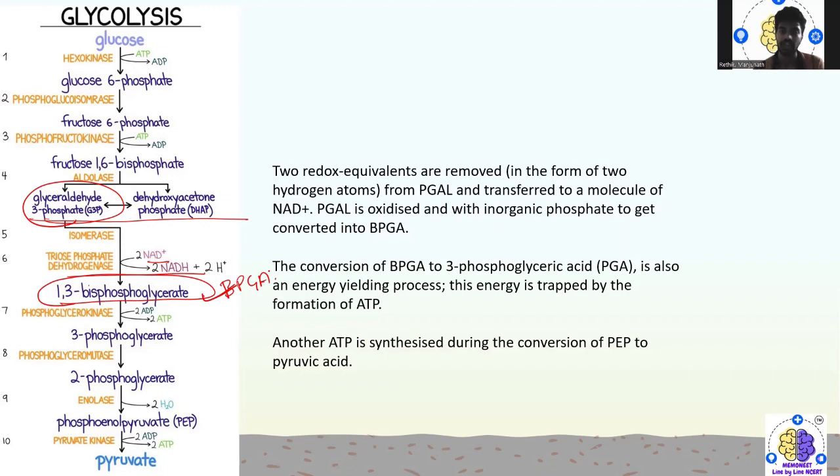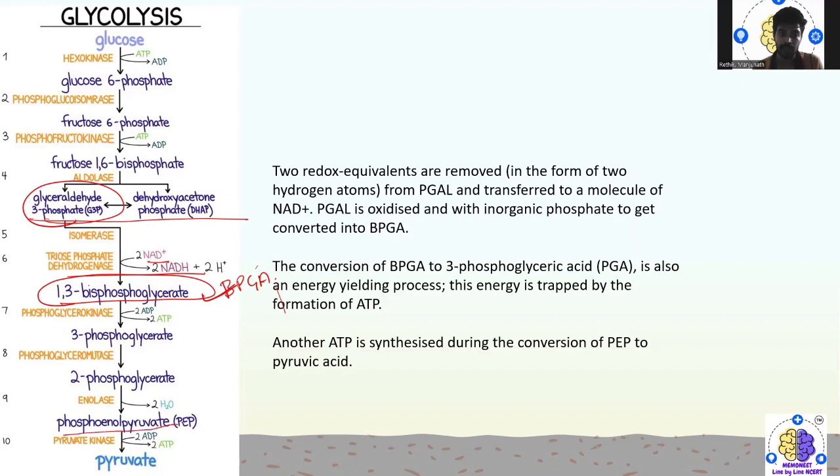This energy is trapped by the formation of ATP. Now we are going to see the formation of ATP. Another ATP will be synthesized during the conversion of PEP to pyruvic acid. At the end, what you are going to see here is the pyruvic acid formation. ATP is synthesized during the conversion of PEP.